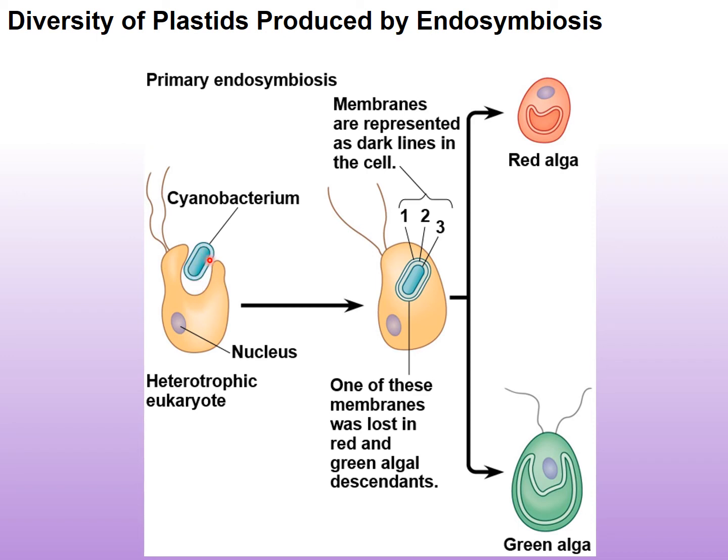So now we have a cyanobacterium which has been engulfed, and of course, over time, it starts to change. Remember, the chloroplast has two membranes. Well, it loses one of the membranes, and then it becomes an alga, which has a chloroplast within it. So here we have this ancestor, right? Over time it changes, and now we have divergence here. We have the red alga and the green alga.